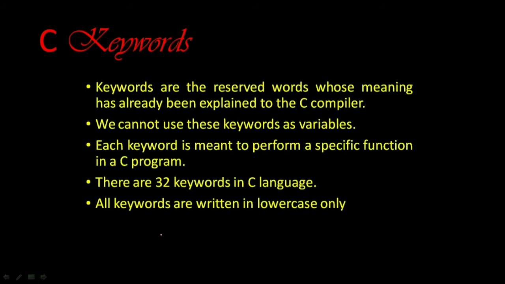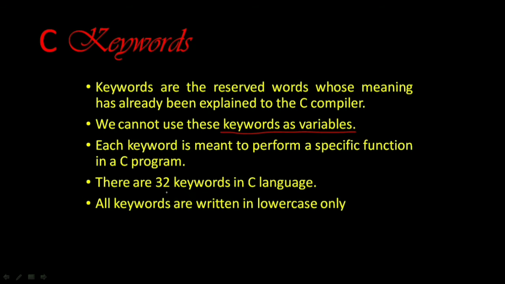So let's move on. What are C keywords? Keywords are the reserved words whose meaning has already been explained to the C compiler. We can't use these keywords as variables. Mind it, as I have been saying from earlier, keywords cannot be used as identifiers, right? And identifiers are only variables, right? So each keyword is meant to perform a specific function in a C program, right?